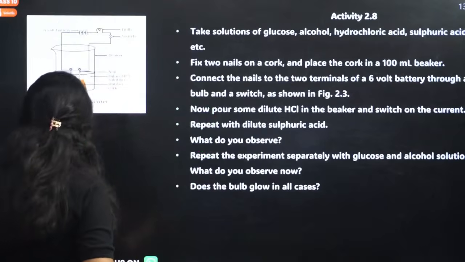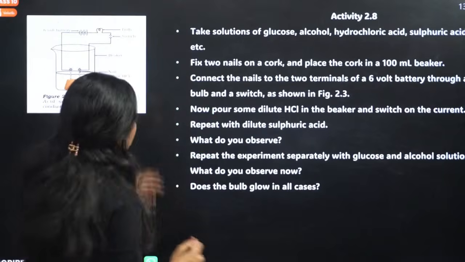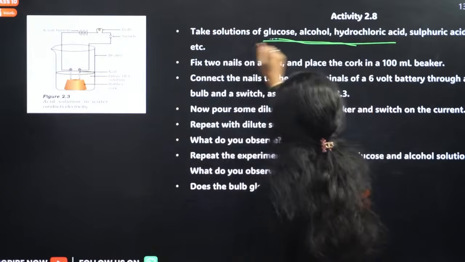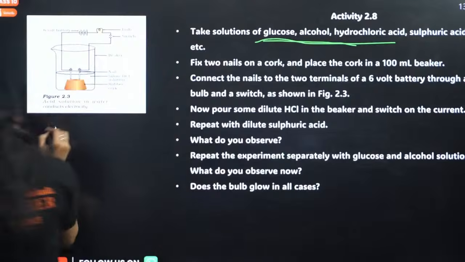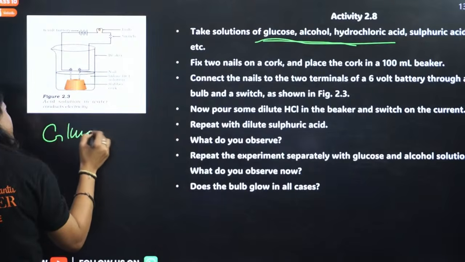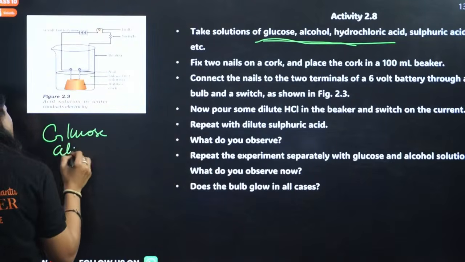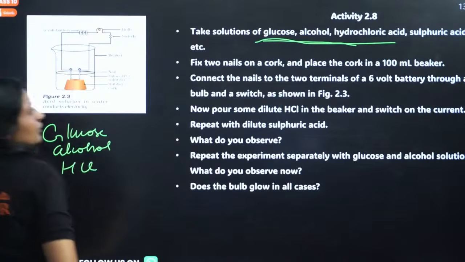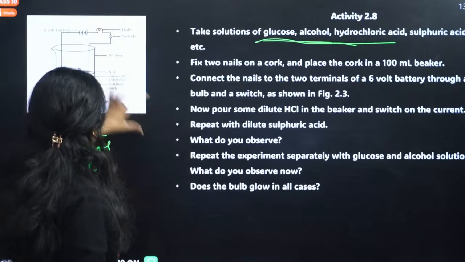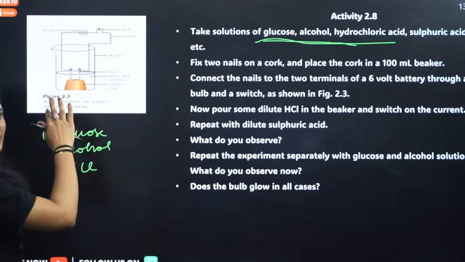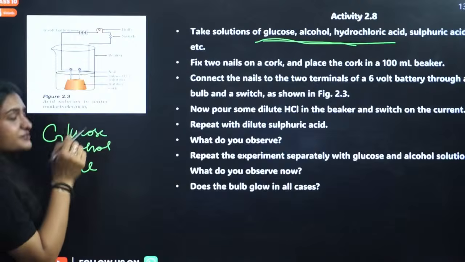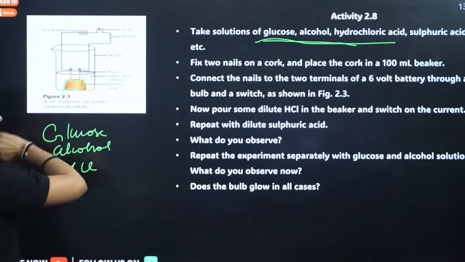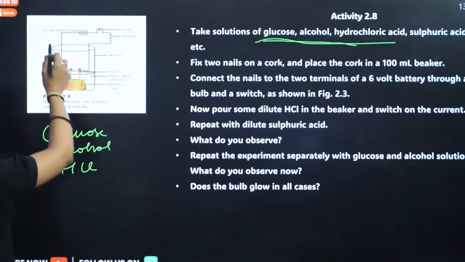Now one more activity we have. We have a solution of glucose, alcohol, and hydrochloric acid. You have this setup. I don't know if it's visible or not. It is visible. Okay. So you have this cork, you screwed two metal nails to it, and you connected these to a wire.